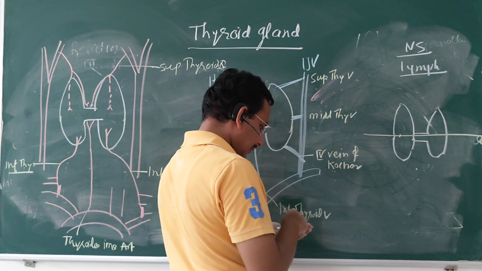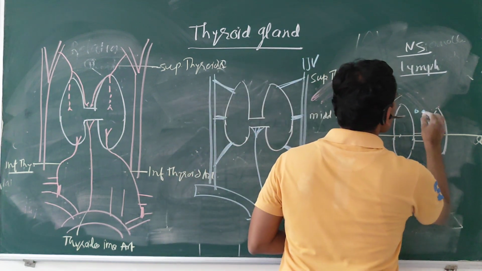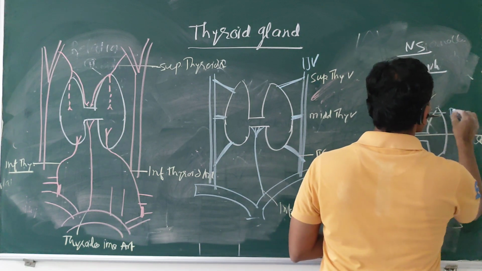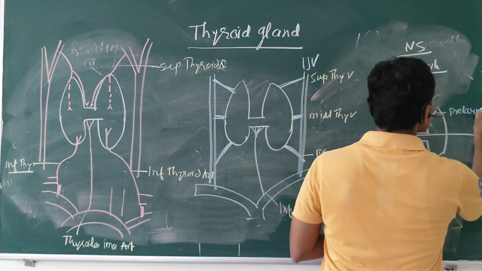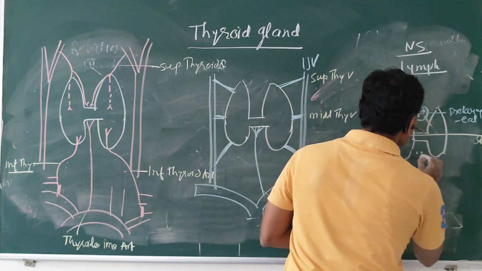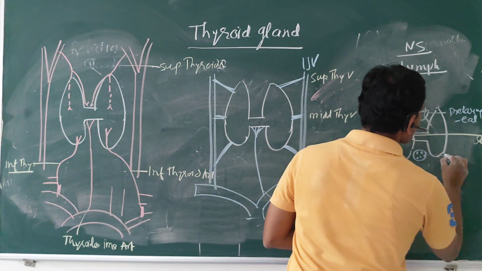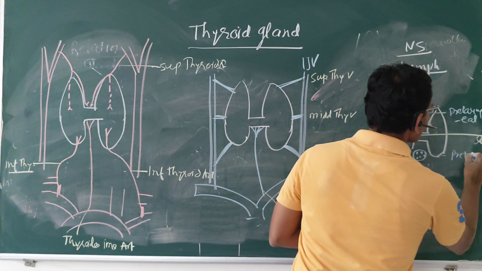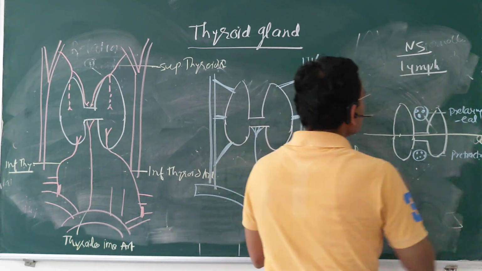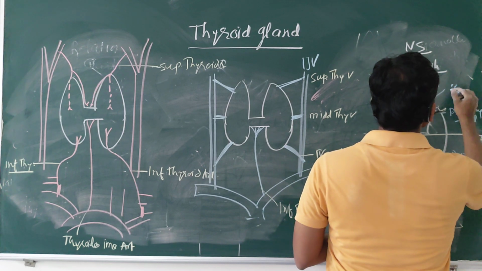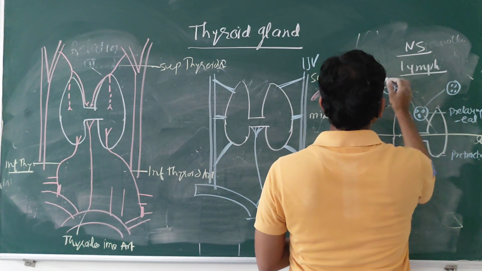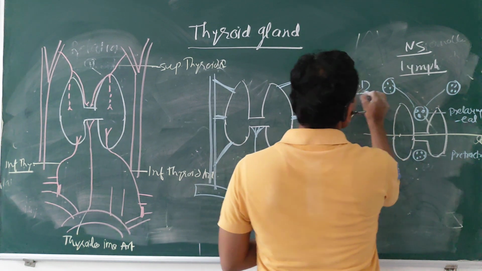The upper part drains into the pre-laryngeal lymph nodes. Okay, the lower part drains into the pre-tracheal lymph nodes. From the pre-laryngeal lymph nodes it again drains into the deep cervical lymph nodes.